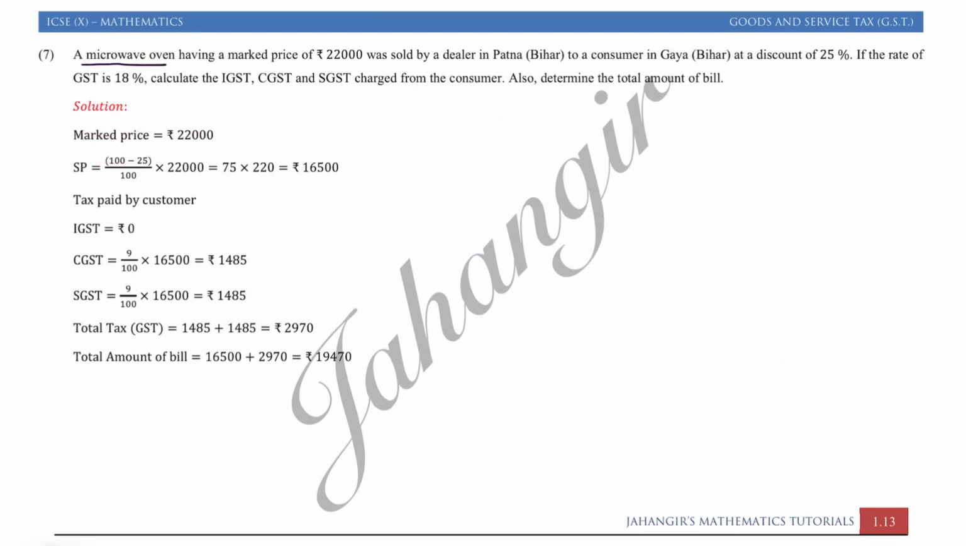Question 7. A micro oven having its mark price of rupees 22,000 was sold by the dealer in Patna, which is in Bihar, to a consumer in Gaya in Bihar. Again, Bihar to Bihar. Transaction is within the same state at a discount of 25%. If the rate of GST is 18%, calculate IGST, CGST, SGST charge from the consumer. अभी consumer के बारे में है. Determine the total bill.